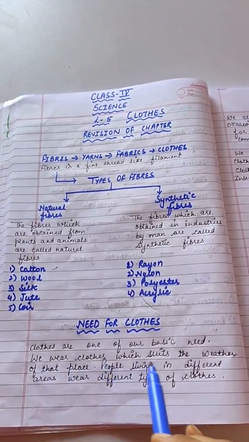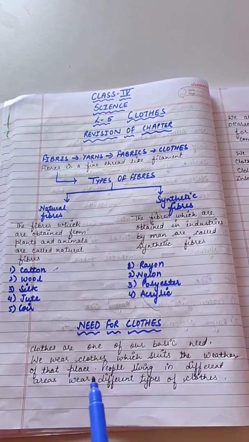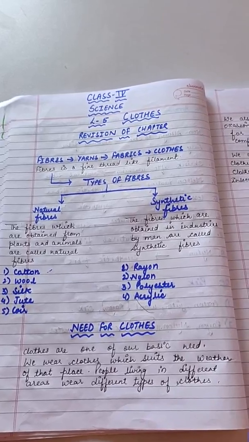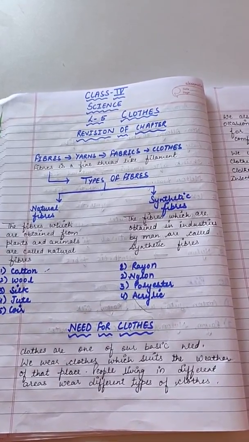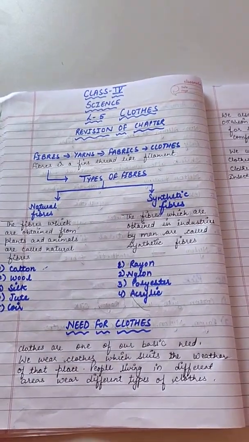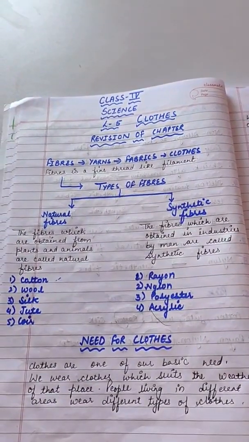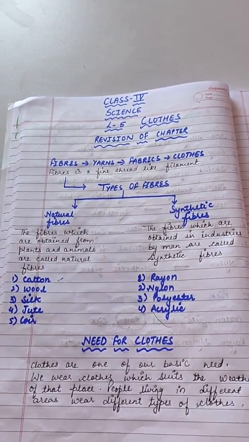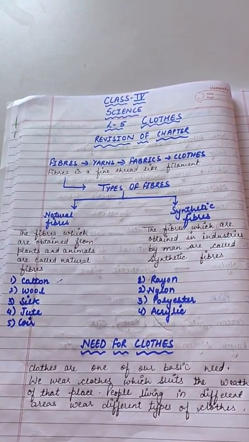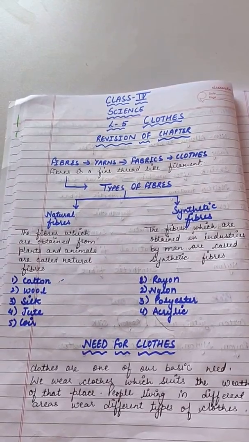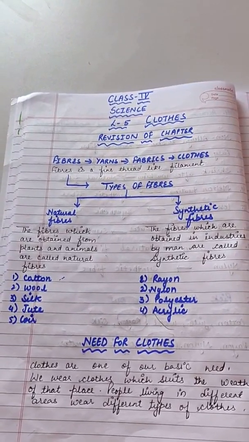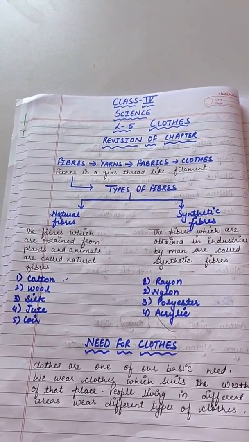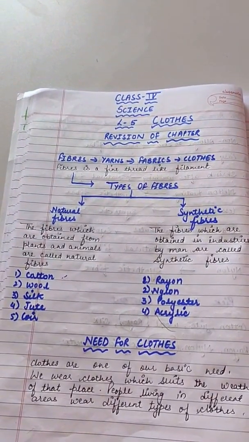We wear clothes which suit the weather of that place. People living in different areas wear different types of clothes. People of different regions wear different types of clothes. A very long time ago, people used to live in jungles and did not wear clothes. They covered their body with leaves, bark of trees and skin of animals. Later, they learned to weave clothes. They also used wool from sheep to make clothes.